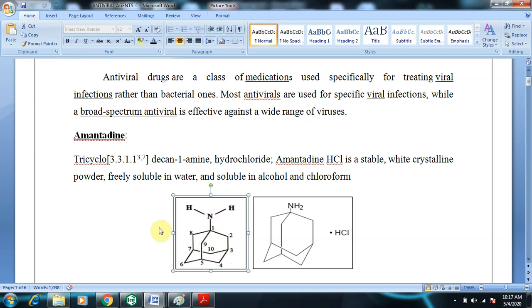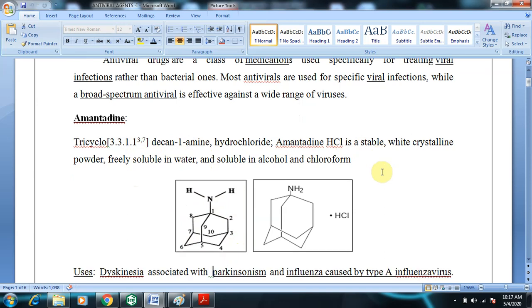So coming to its nomenclature, it is tricyclo, as we said, tricyclo 3,3,1,1, and the points of fusion are at 3 and 7, decane-1-amine hydrochloride. Amantadine hydrochloride is a stable white crystalline powder, freely soluble in water and soluble in alcohol and chloroform. Why? Because of the presence of a polar group like amine. It is freely soluble in water, and also soluble in organic solvents like alcohol and chloroform.